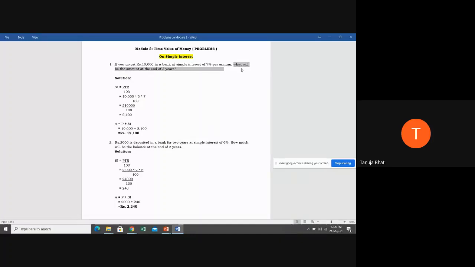Future value is always denoted by A. So A is the present value plus the simple interest that you're earning. Present value is 10,000 rupees as given in the problem, and simple interest as we have calculated is 2,100, which we are going to earn from the bank. So our future value at the end of 3 years is going to be 12,100.